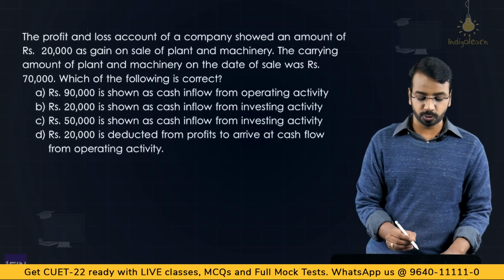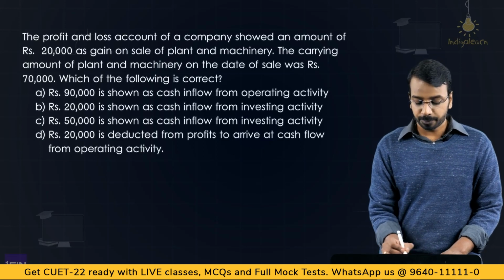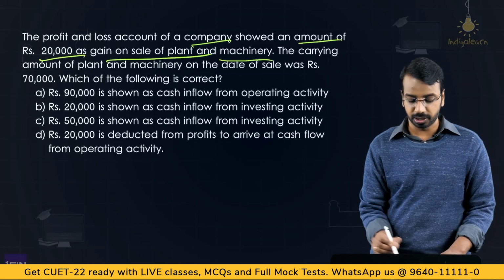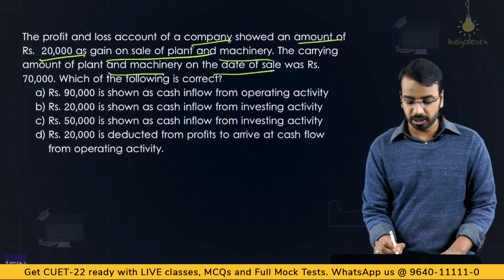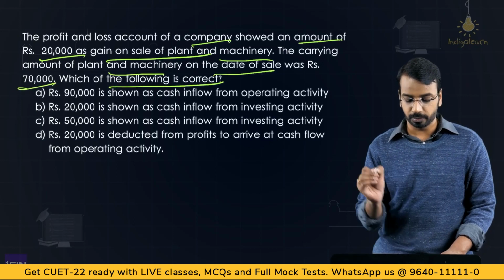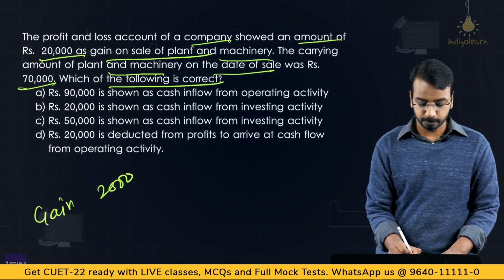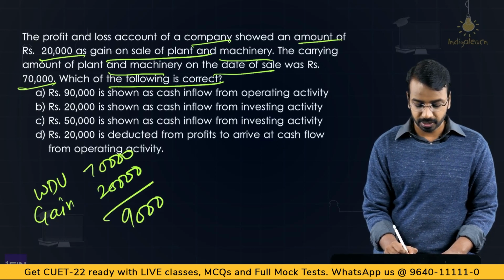Then let's look at the next question. This is for cash flow. The P&L of a company showed an amount of 20,000 as gain on sale of plant and machinery. Carrying amount of plant and machinery on the date of sale was rupees 70,000. Which of the following is correct? So what has happened here? Gain is 20,000. Written down value or the carrying amount is 70,000. So total proceeds is 90,000.